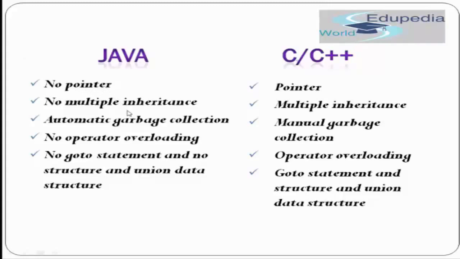Another important difference is that Java does not support multiple inheritance, whereas C and C++ support multiple inheritance. Why do you think Java does not support multiple inheritance? Because in C and C++, multiple inheritance used to create a problem known as the diamond problem. So what is the diamond problem?